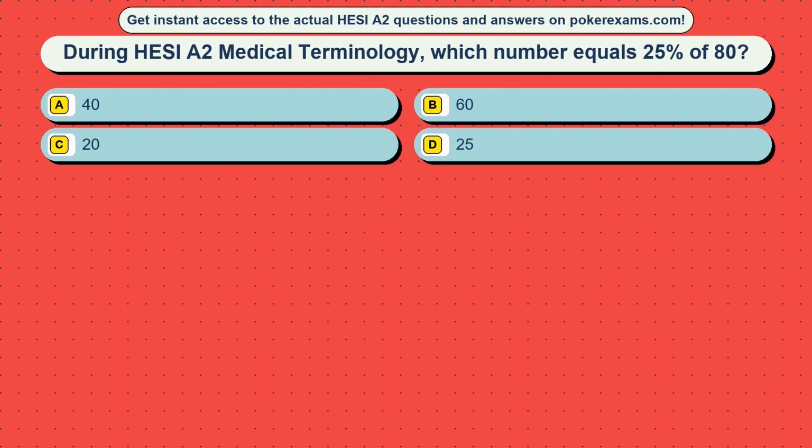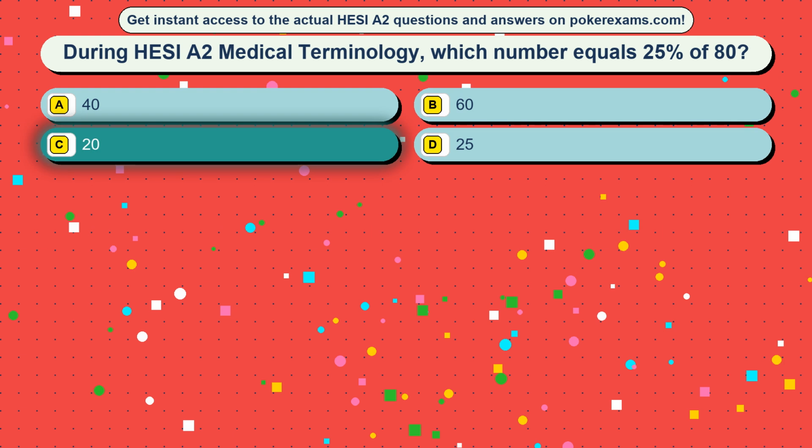Question 11. During HESI A2 medical terminology, which number equals 25% of 80? Option A, 40. Option B, 60. Option C, 20. Option D, 25. The correct answer is option C, 20.